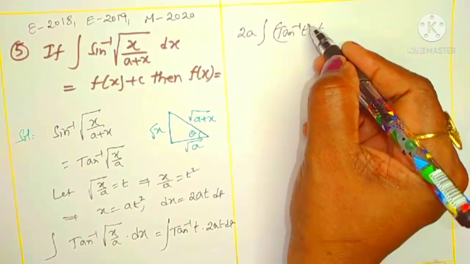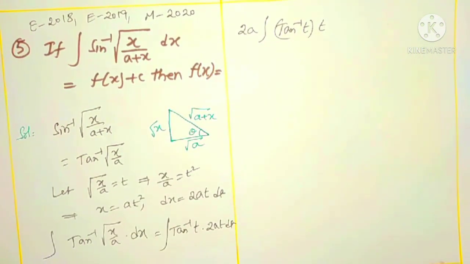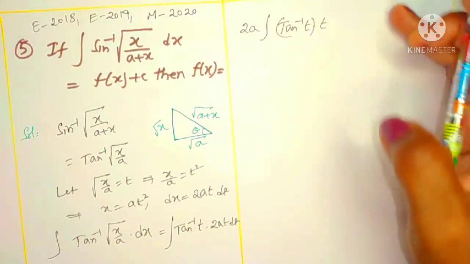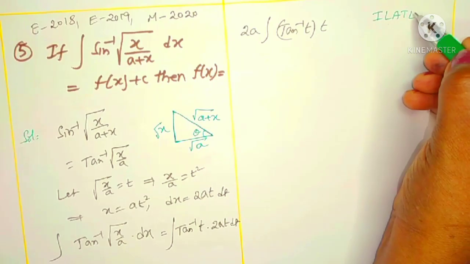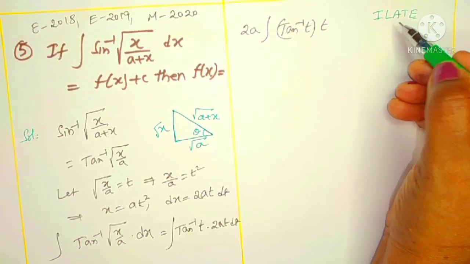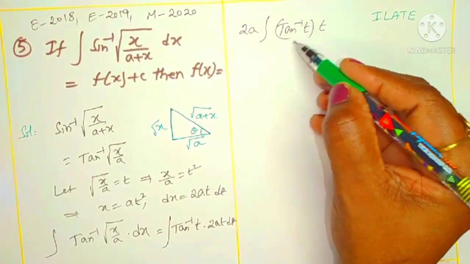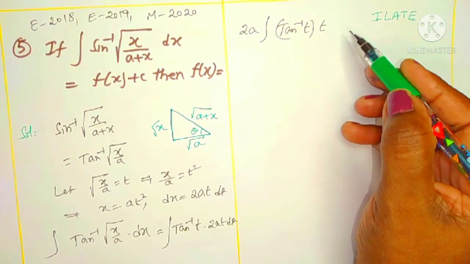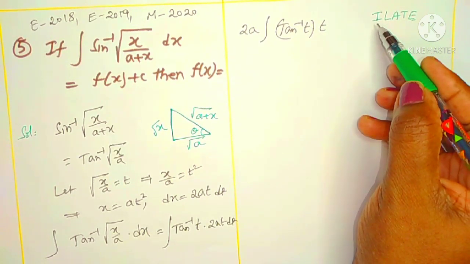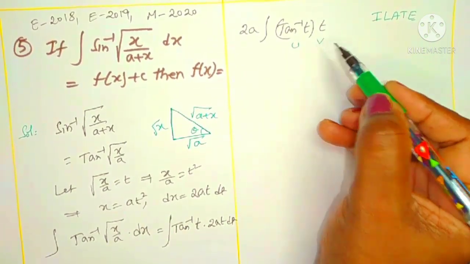You know, integration by parts we can use according to the Euler rule. Euler rule in the sense, I stands for inverse trigonometric functions. According to this notation we have to take the first function, then the second function. Here I is the inverse trigonometric function, tan inverse t. A is an algebraic function, t is an algebraic function. What can we take first? I, then A. That's why you can take this as u, this as v by parts.